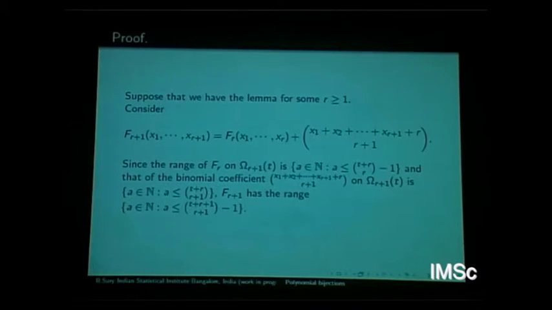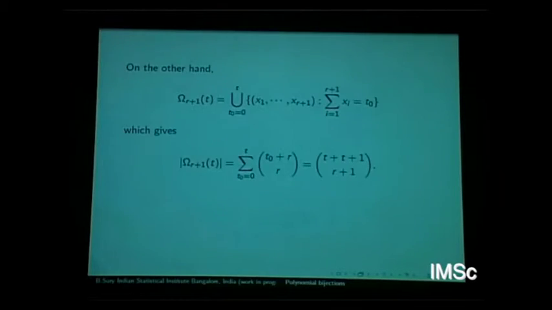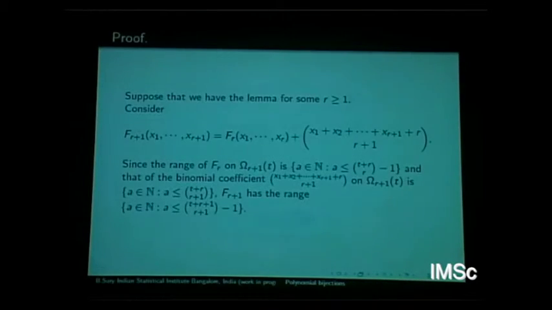What happens is this: the range of f_r is known by the inductive hypothesis, and look at the binomial coefficient that you are adding here. When you are looking at the box where the sum of x_i is less than or equal to t, the range of the whole polynomial f_{r+1} is at most this.